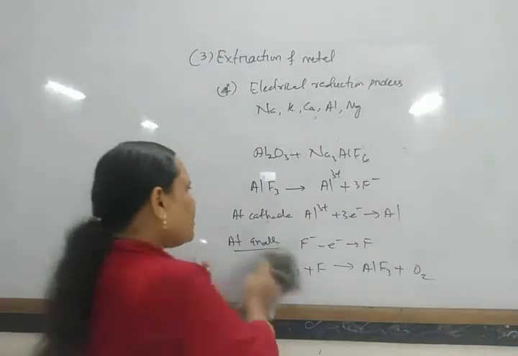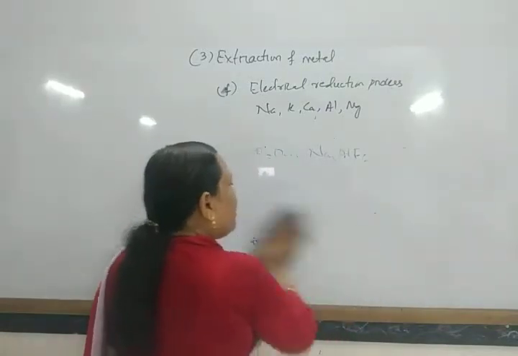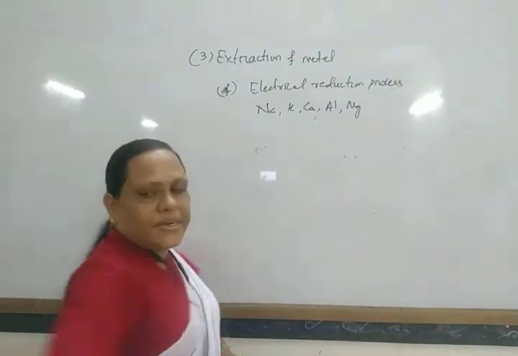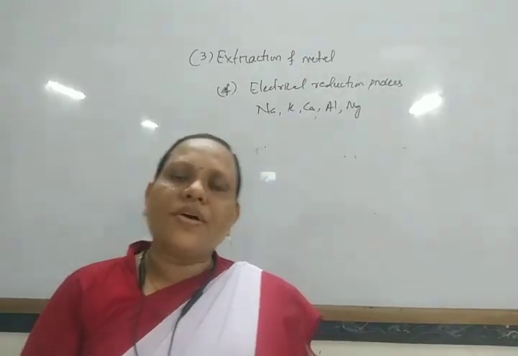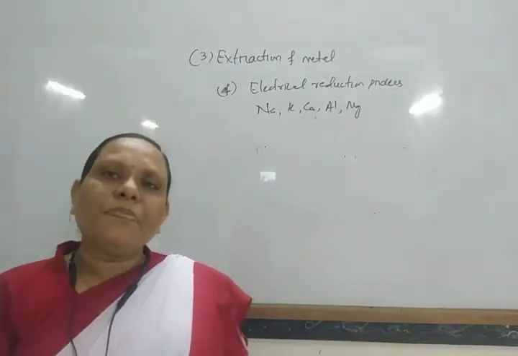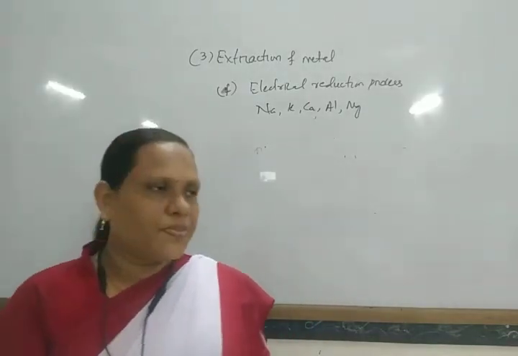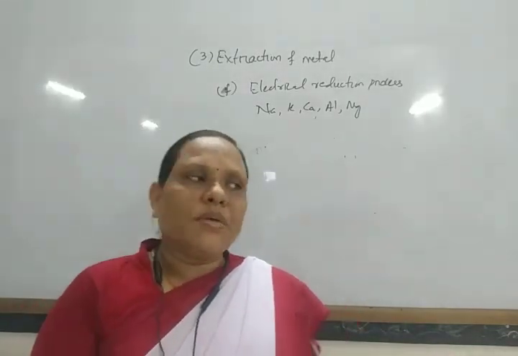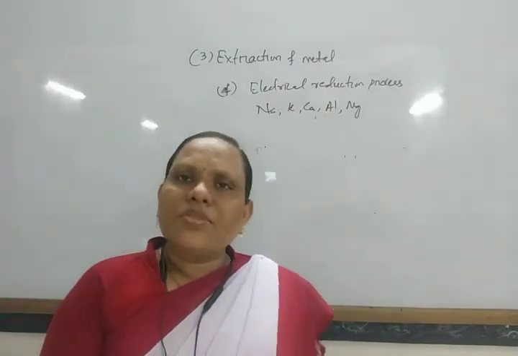After the electrolytic reduction method, generally we get the metals, but they are still not in pure form. They contain some impurities, which may be due to roasting, the calcination process, or portions of slag, and some other impurities.